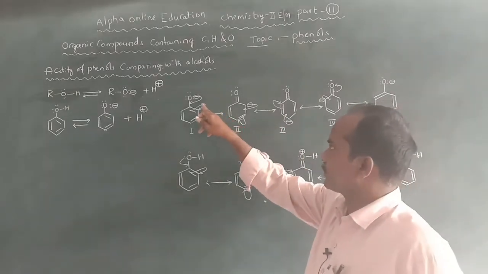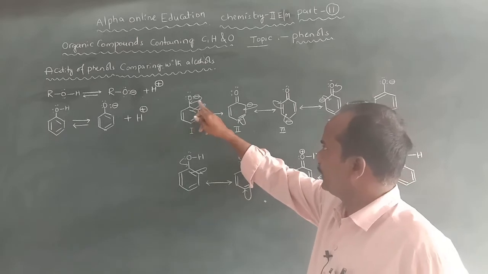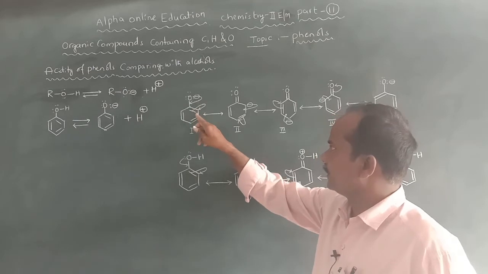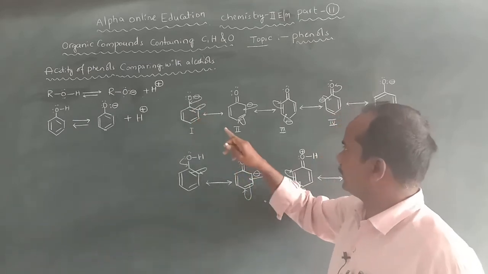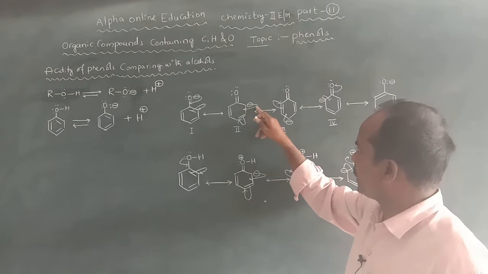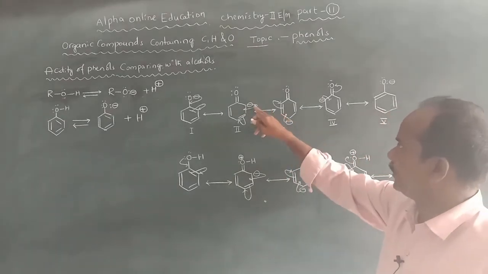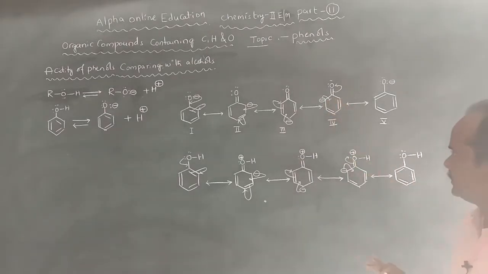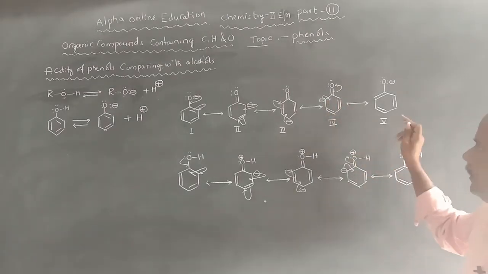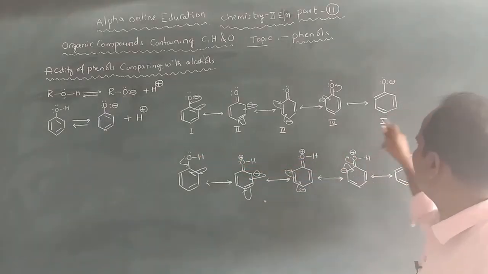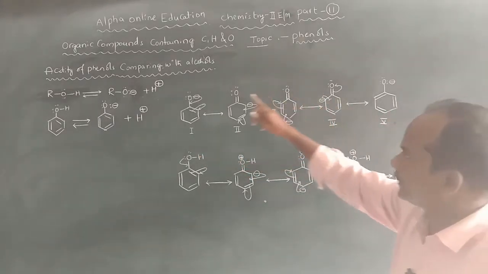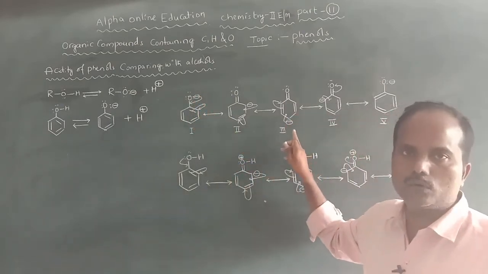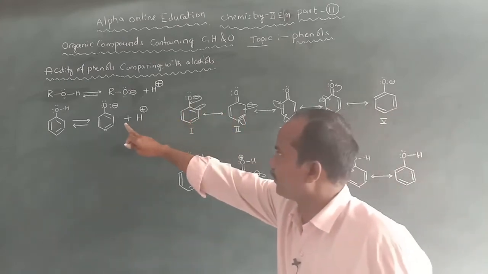This is a phenoxide ion. The electron cloud is involved in the resonance with the aromatic ring. What happens? The ortho and para positions, the 1-2 and 1-4 positions, get a high electron density. From the 1st to the 5th structures, the electron cloud is completely delocalized in case of the phenoxide ion.